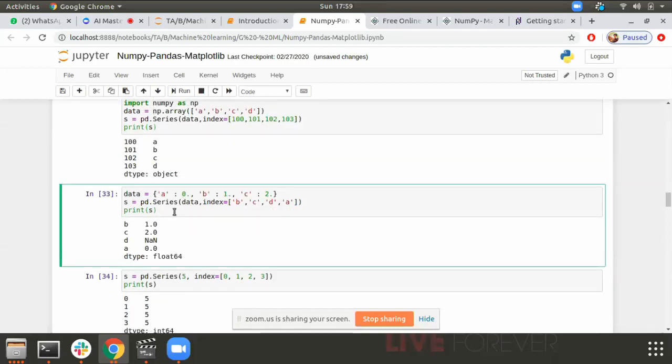Now I am creating a series from a dictionary. In the dictionary, I am passing the index to be the keys. As you can see, I have given the keys like this, and if you observe, D is not present in my data, and that is why it is NaN.